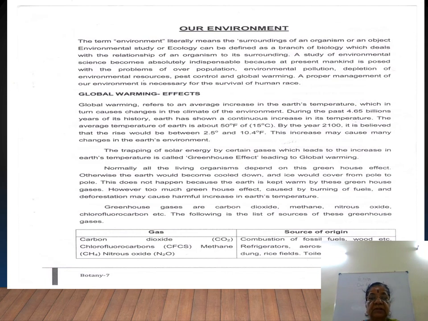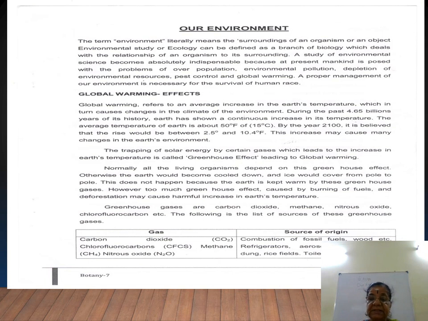So the trapping of solar energy by certain greenhouse gases, which leads to the increase in earth temperature, is called the greenhouse effect or global warming. Normally living organisms depend on the greenhouse effect, otherwise the earth would cool down and ice would cover it from pole to pole.